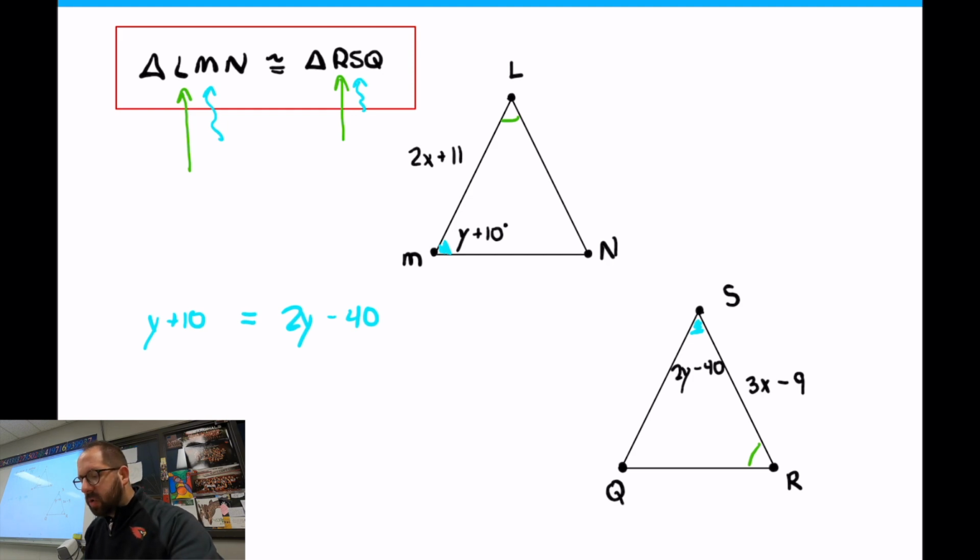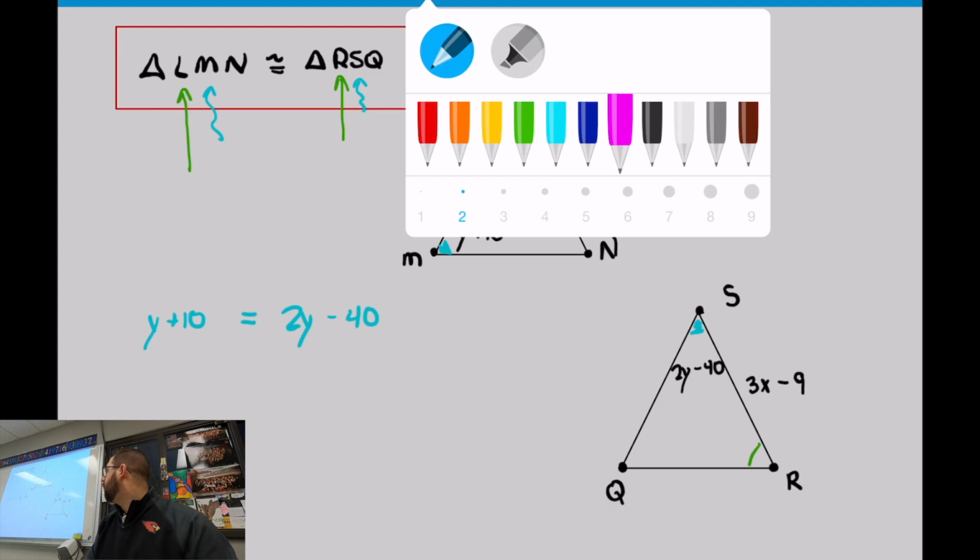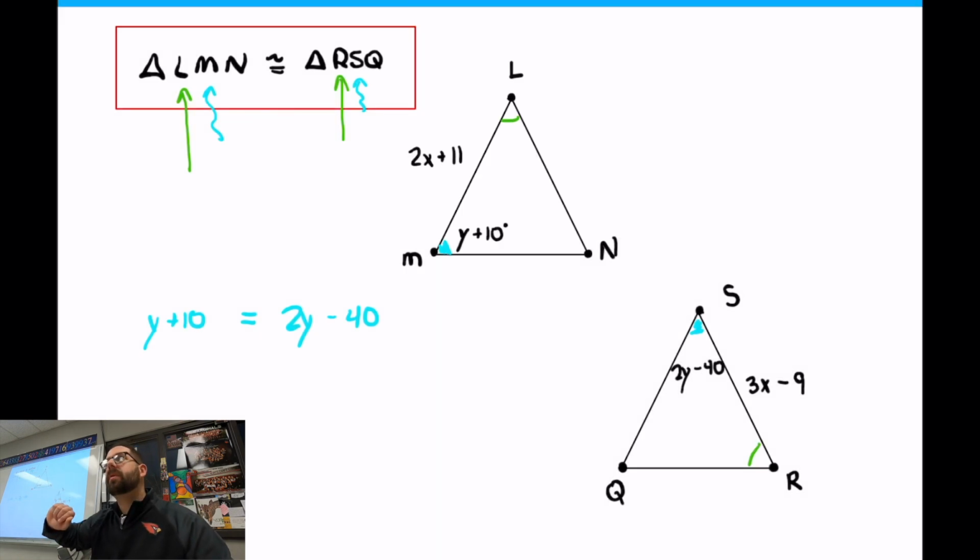So let's do the math here. How do I solve this out for the y? What do I need to do? How do I solve that equation? Somebody walk me through it. What should we do? Please. Subtract the 2y from the normal y, and the 10 from the negative 40. Good, yeah. So you're going to move these items around.